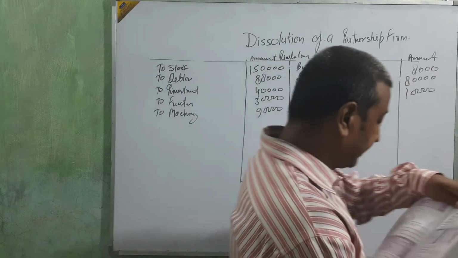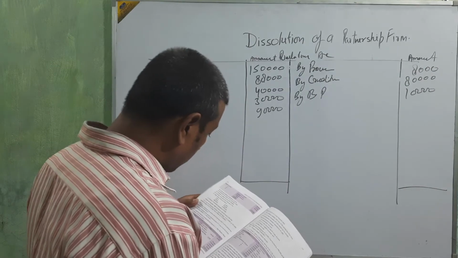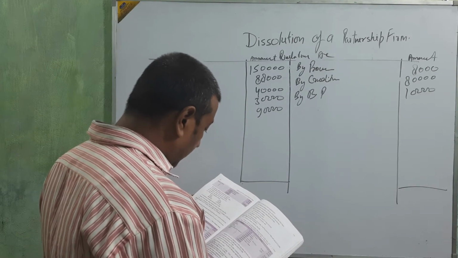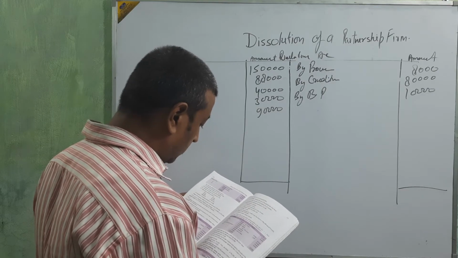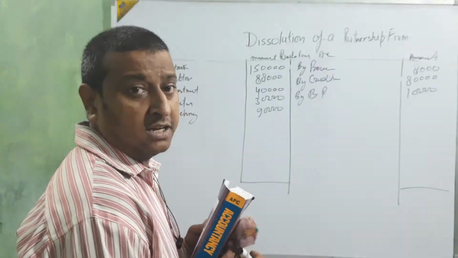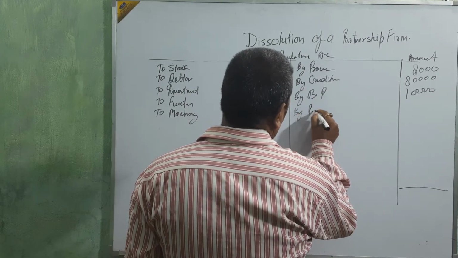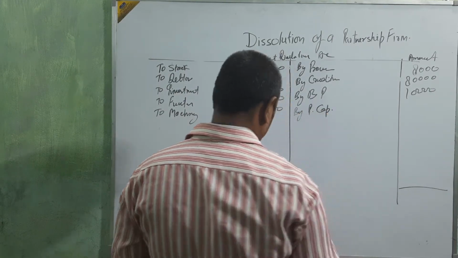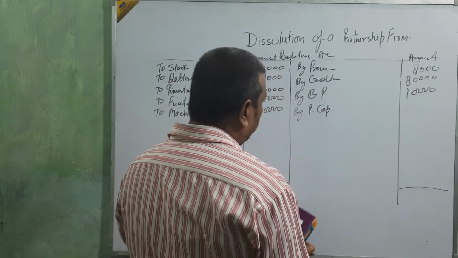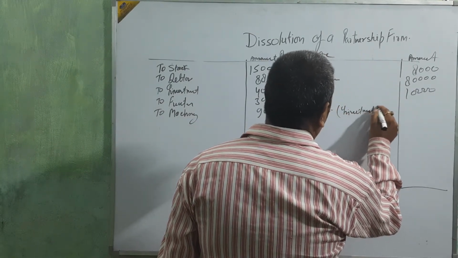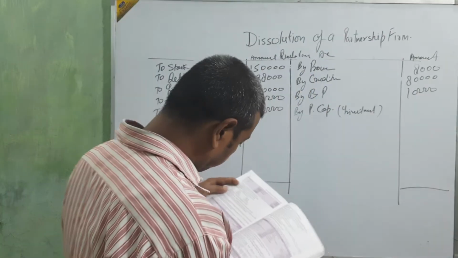Just see the settlement, beta. Investment taken over by P. Okay, beta. Investment taken over by P means by P's capital, in bracket the investment amount.